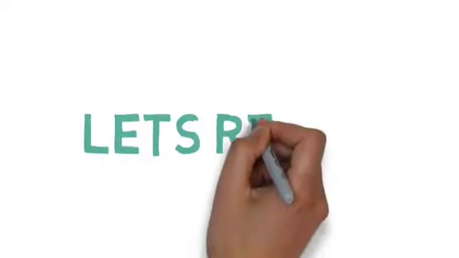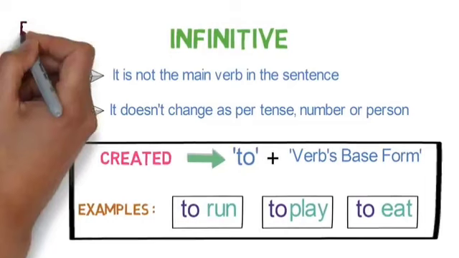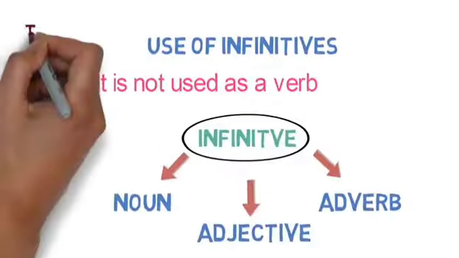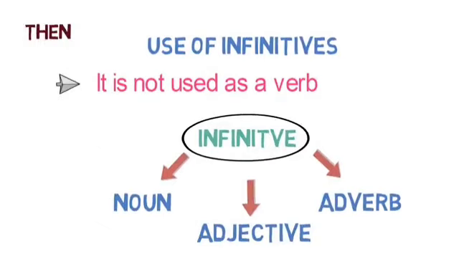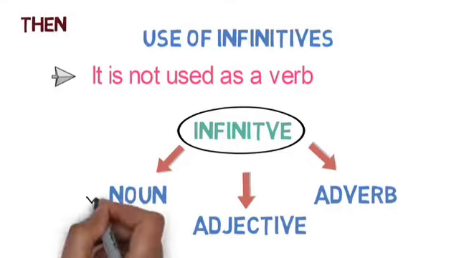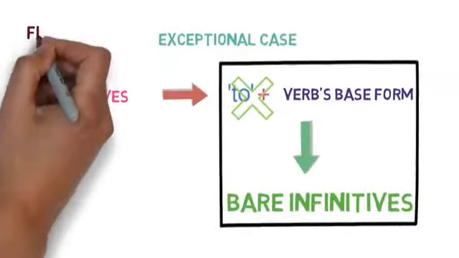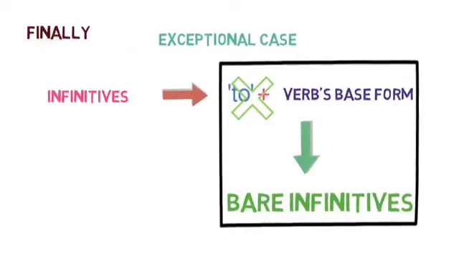Let's quickly revise what you have learned in this lesson. Firstly, we understood that infinitives are not the main verb in the sentence. They are created by adding to before the verb's base form. Then we understood that infinitives are not used as a verb in the sentence. Instead, they are used as noun, adjective, or adverb in the sentence. And finally, we understood the term bare infinitives. They are infinitives without a to added before a verb.